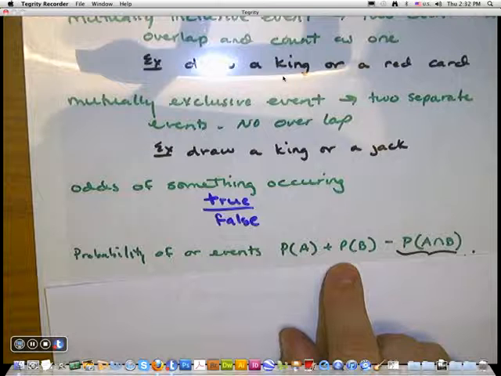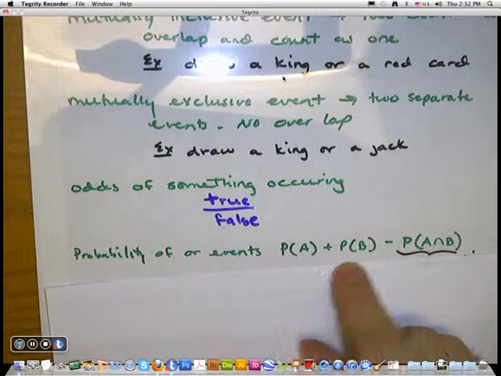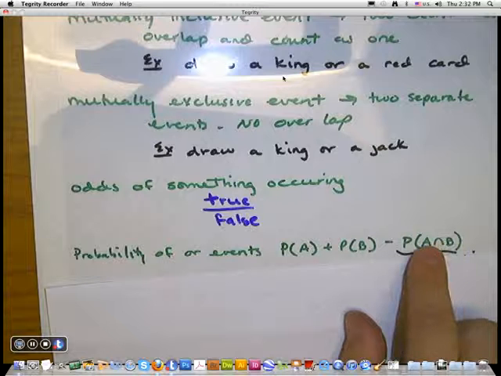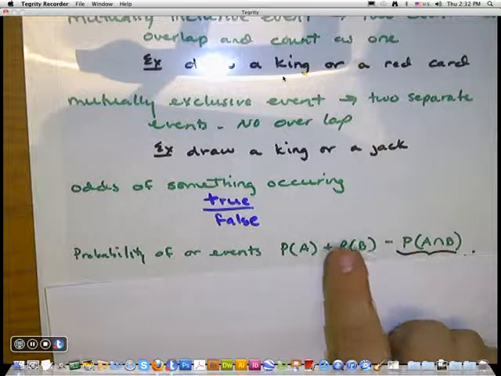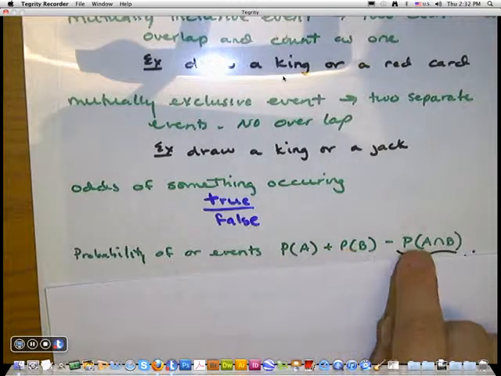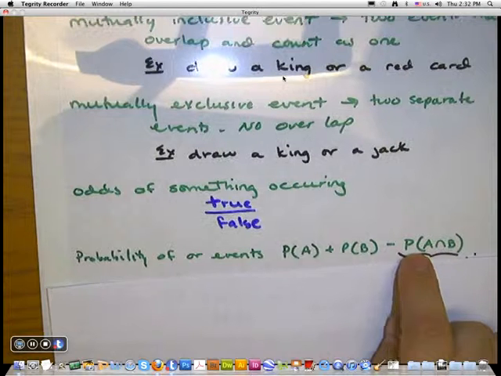Probability of a red, well, half of the deck is red, so it would be 26 out of 52. And then you subtract their overlap. Their overlap is 2 out of the 52.